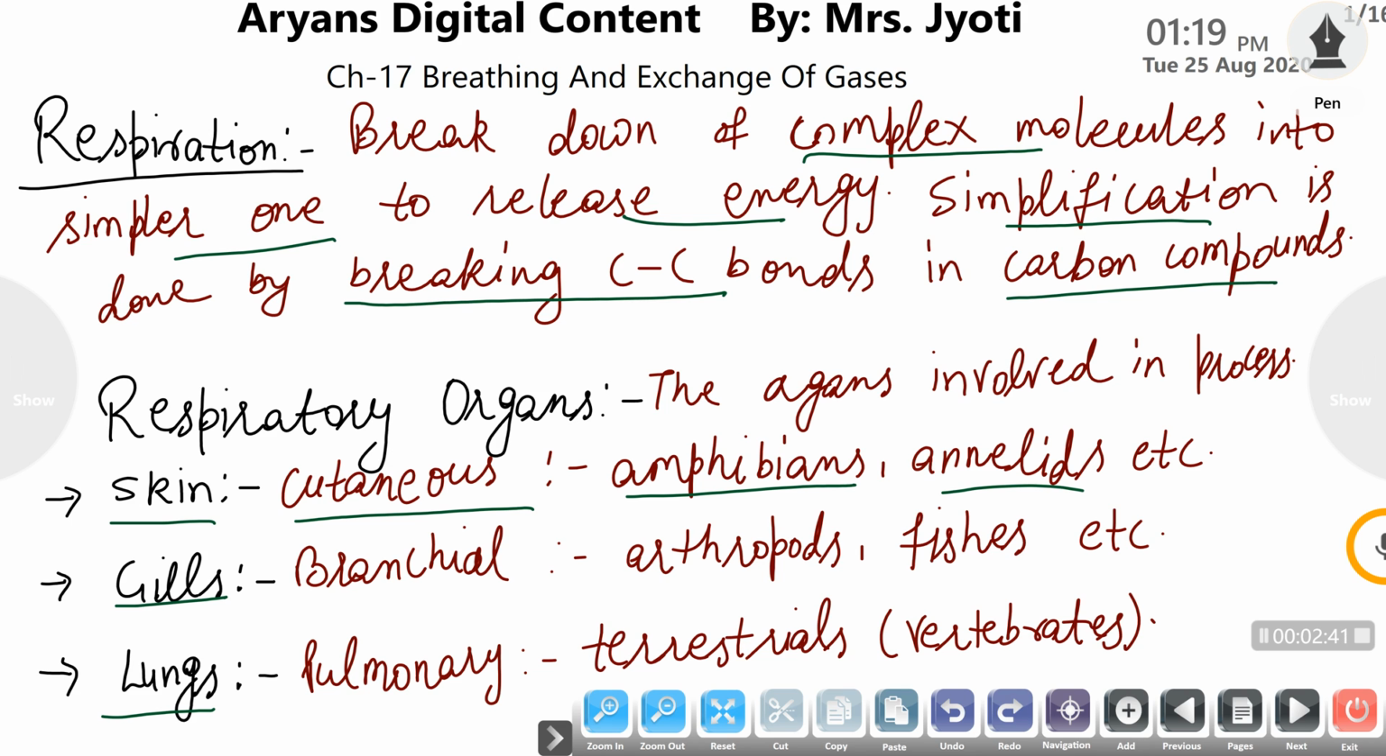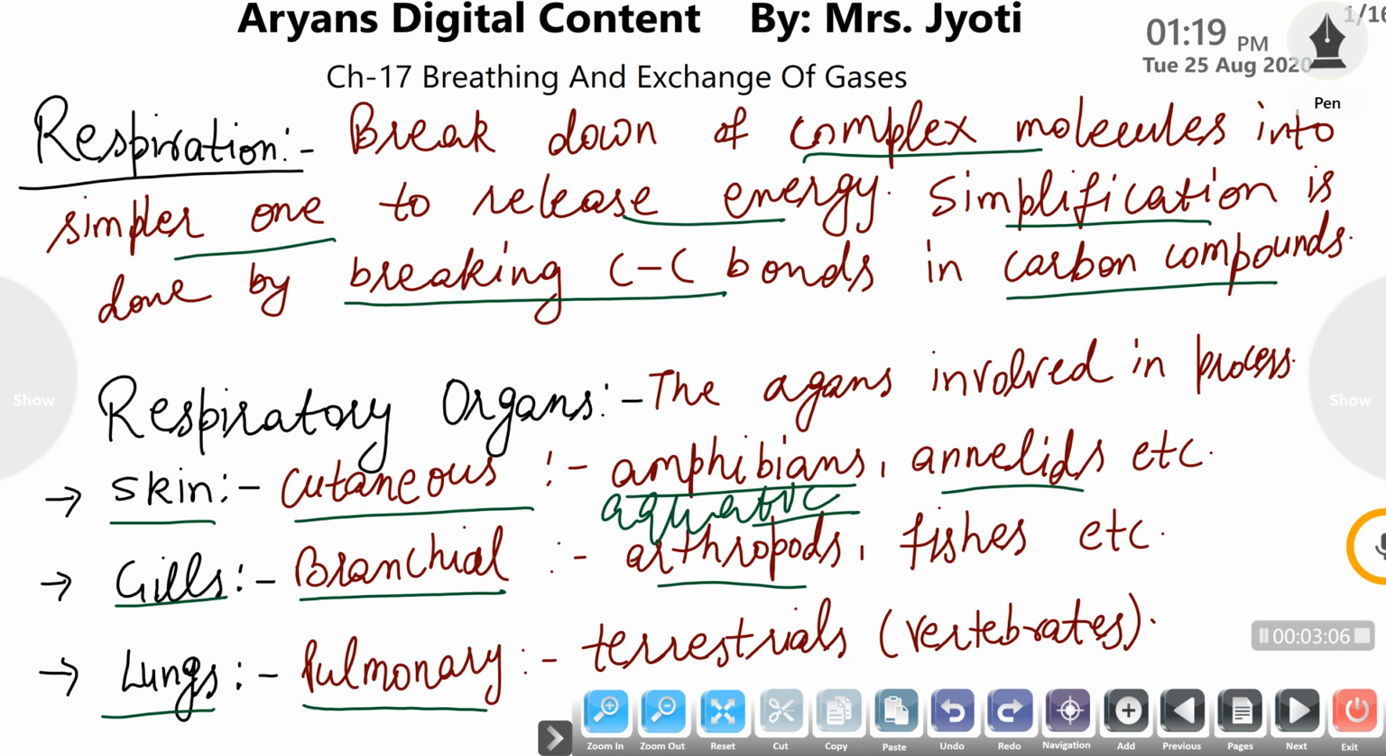Respiration through gills is termed branchial respiration and is a peculiar feature of aquatic organisms. All those organisms which are aquatic respire through gills. Fishes and many arthropods, for example prawn, are aquatic in nature and respire through gills, and all the fishes respire through gills.